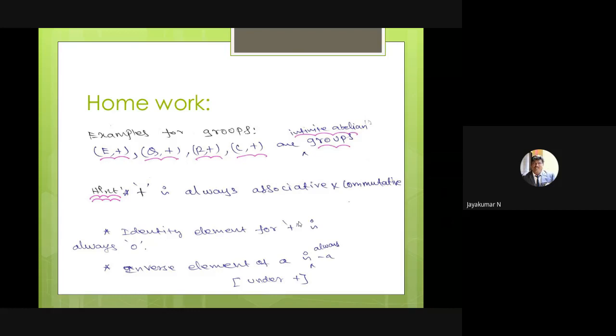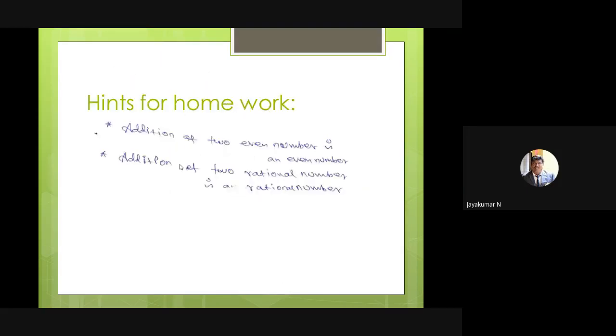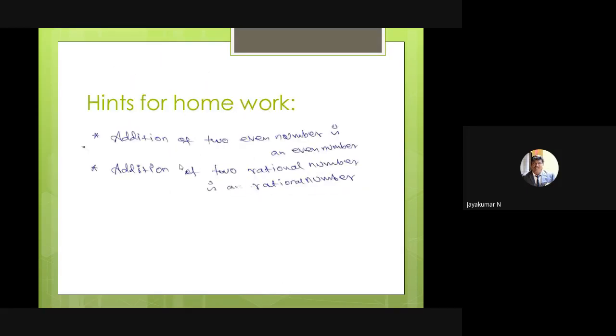From those notes I just cut and present as a PowerPoint presentation, so whatever is in the slide is also in my notes, with only a few explanations not in my notes. Using the hints, try to prove the homework. In the next class, we will see the remaining. Refer to my notes, and you can easily understand.